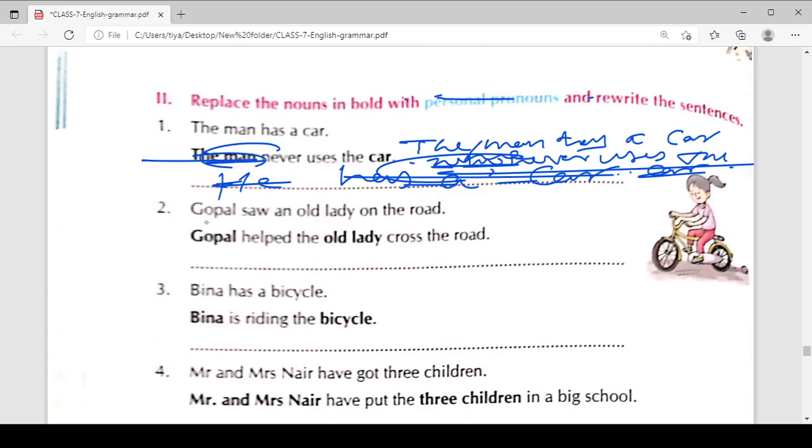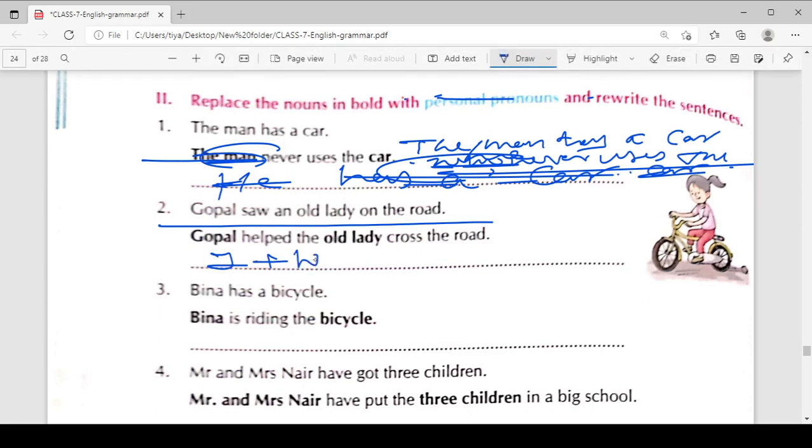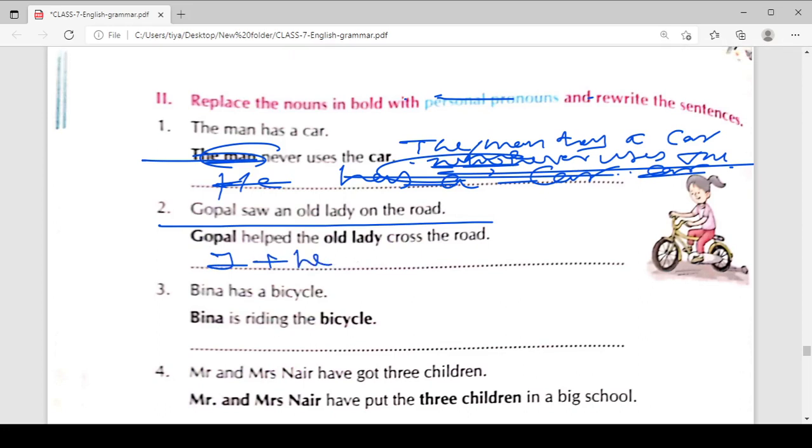Gopal saw an old lady on the road. Just write the first sentence as it is, plus he. You cannot use Gopal again and again. It looks weird. When the noun is repeating in the same sentence, you need to replace that noun with the pronoun.